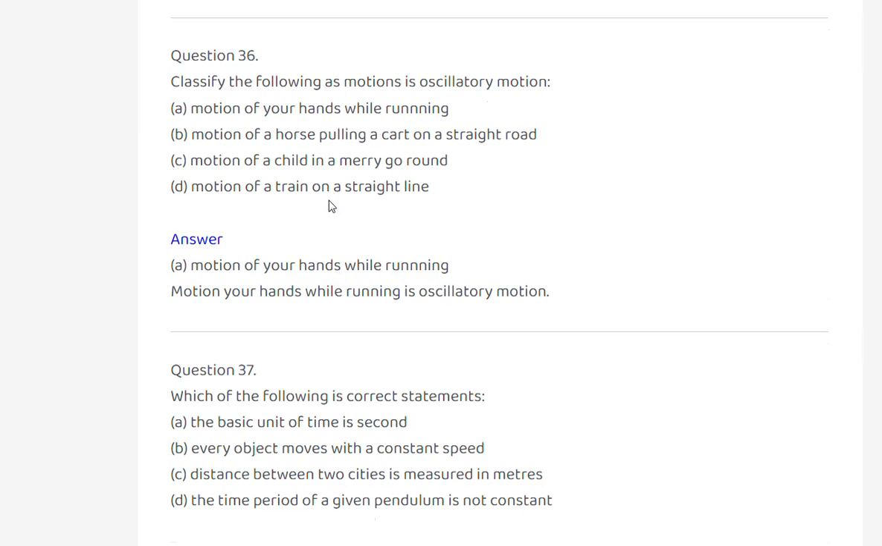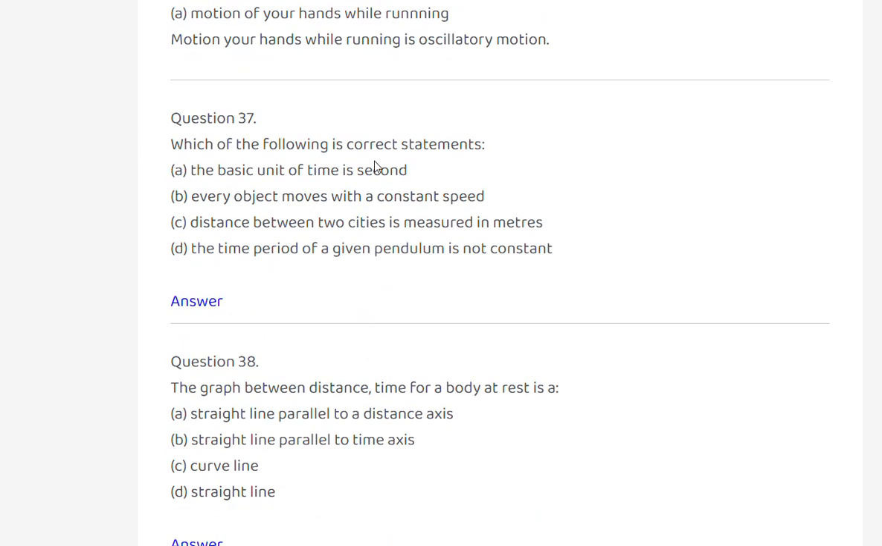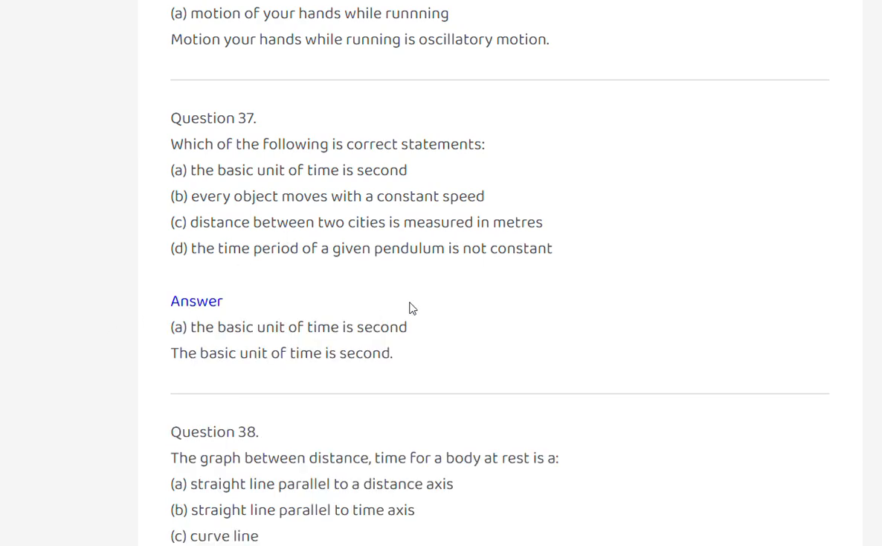Which of the following is the correct statement? The basic unit of time is second. Every object moves with a constant speed. Distance between two cities is measured in meters. The time period of a given pendulum is not constant. The basic unit of time is second. Option A.